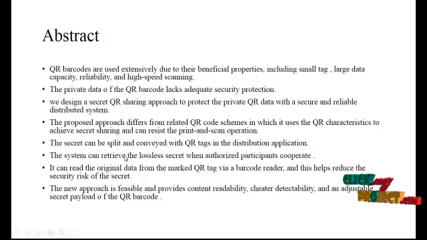The secret can be split and conveyed with the QR tags in the distributor application. The system can retrieve the lossless secret when authorized participants cooperate. It can read the original data from the marked QR tags via a barcode reader, and this helps to reduce the security risk of the secret. The new approach is feasible and provides content reliability, cheater detectability, and an adjustable secret payload of the QR barcode.